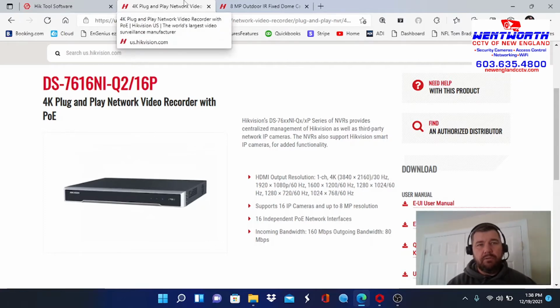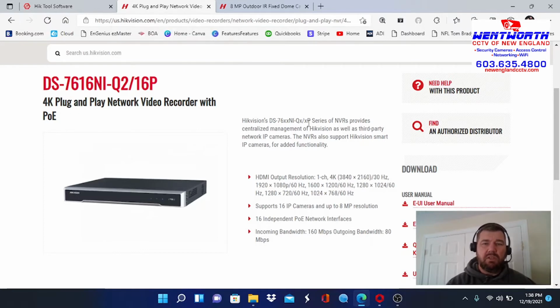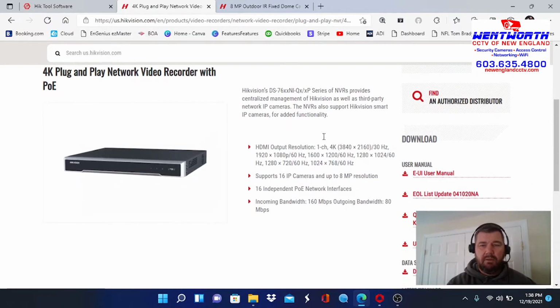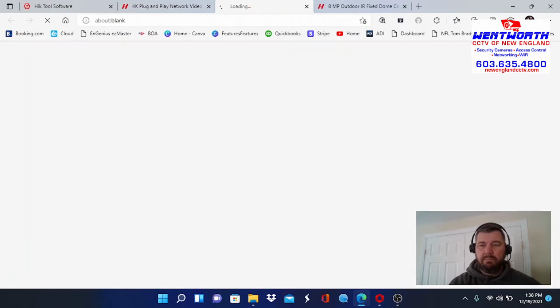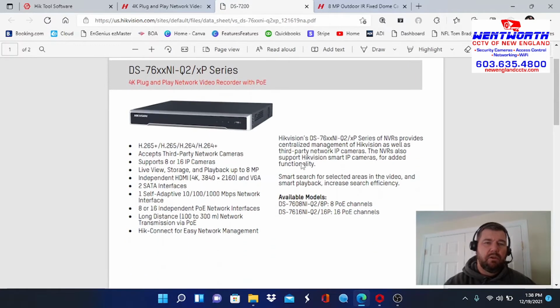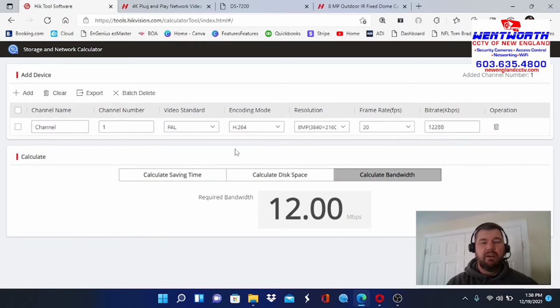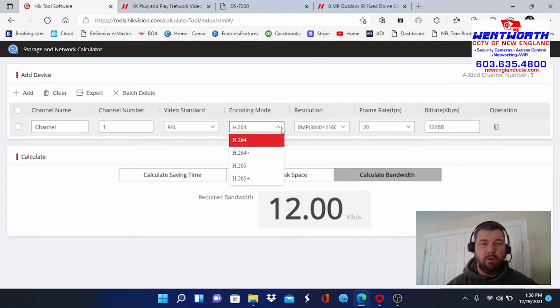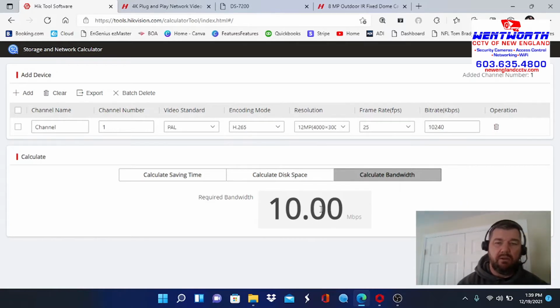So we can do one of two things. The recorder has the ability, as you can see in the data sheet, for H.265 and H.265 plus encoding. So if we go back to the calculator and change this from H.264 to H.265, because we know that recorder has that capability, we'll see the bandwidth go down to 10 per camera.